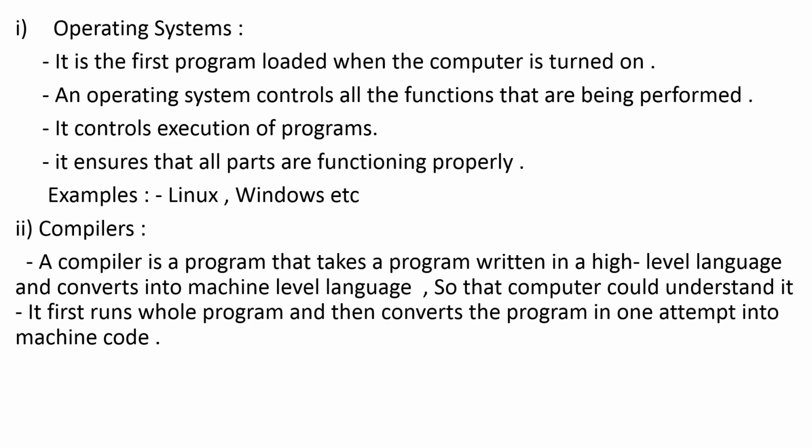The execution of instructions that we give to the computer, the flow of the instruction, all is controlled by the operating system. If you do not have an operating system installed on your computer, you cannot perform any task on it.